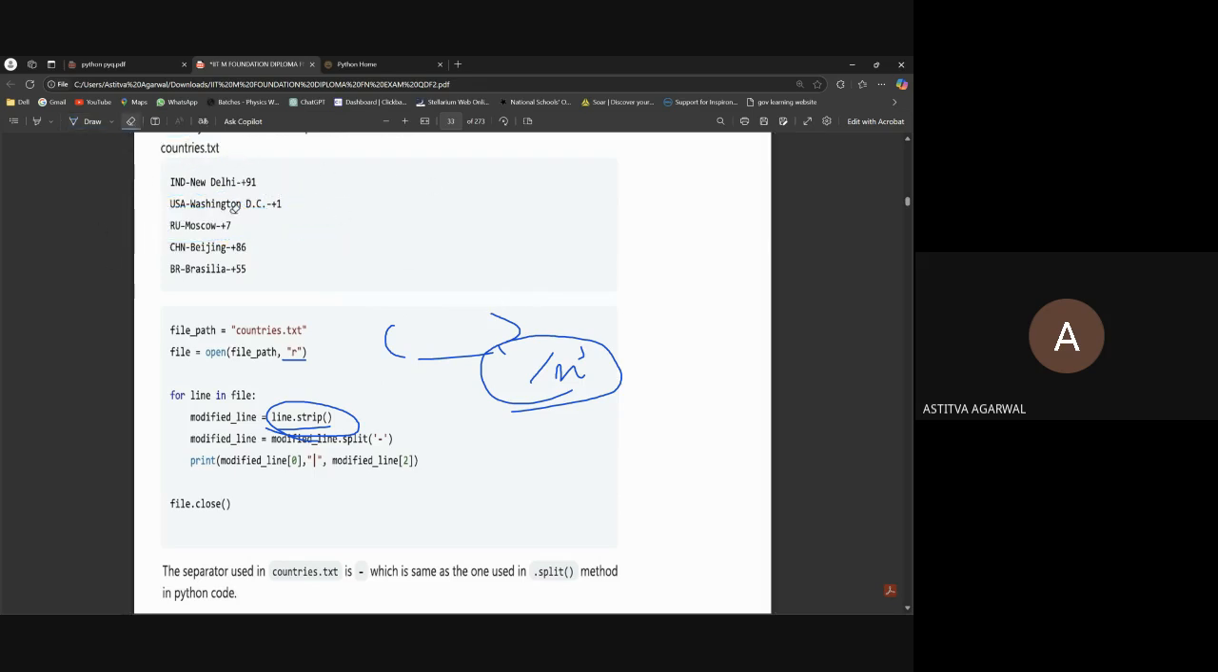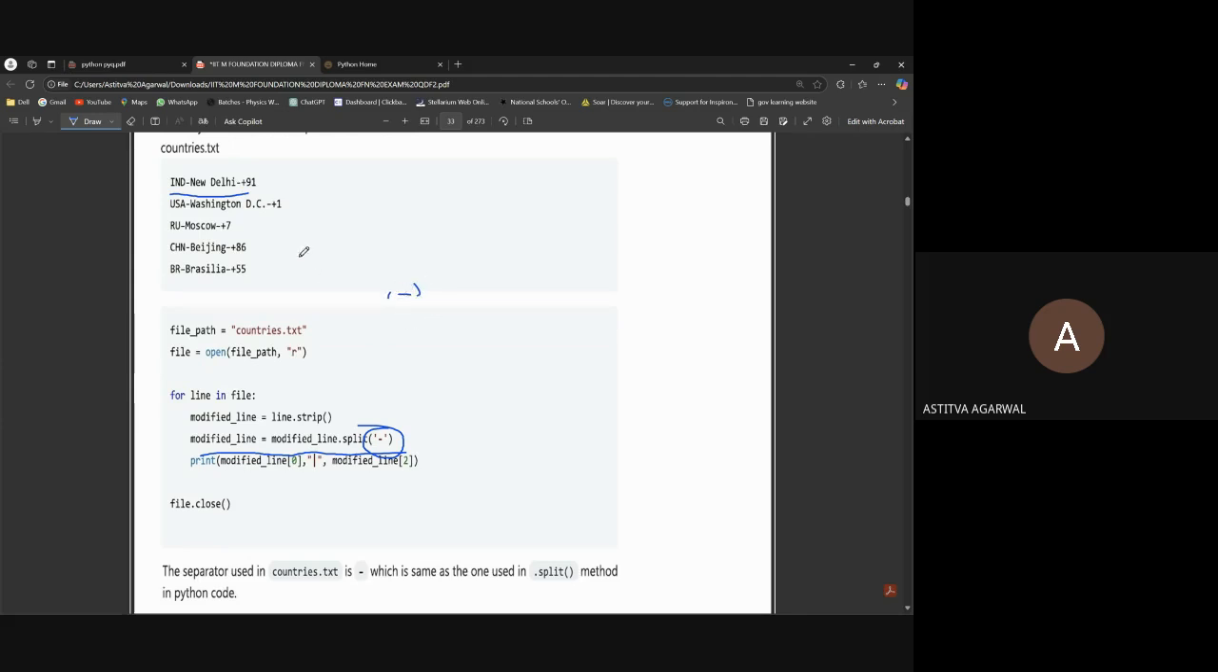Now what the next line is saying: modified_line equals modified_line.split. We will split what we have got by this hyphen. So the criterion of the split is this hyphen. This function will make a list in modified_line, and this list will contain the elements we get by splitting with the hyphen.